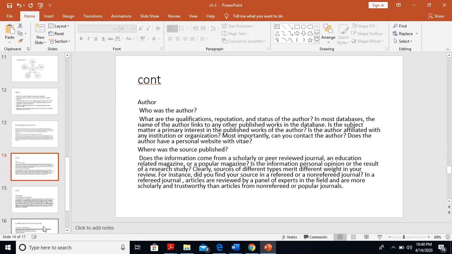Does the author have a personal website? Where was the source published? Does the information come from a scholarly or peer-reviewed journal, an education-related magazine, or a popular magazine? Is the information personal opinion or the results of a research study? Clearly, sources of different types merit different weights in your review. For instance, did you find your source in a refereed or a non-refereed journal? In a refereed journal, articles are reviewed by a panel of experts in the field and are more scholarly and trustworthy than articles from non-refereed or popular journals.